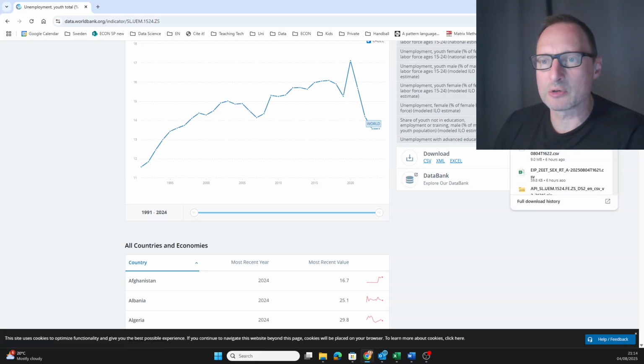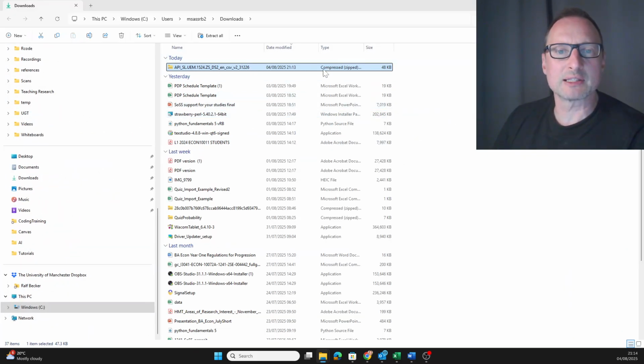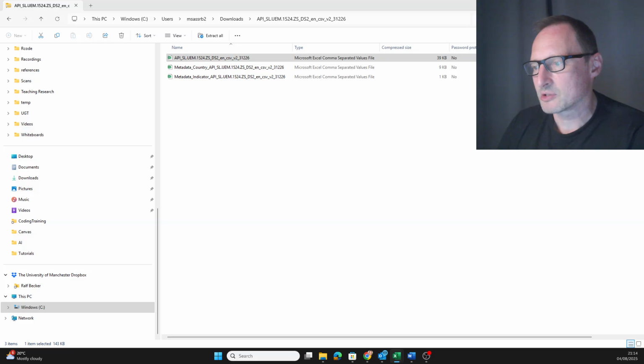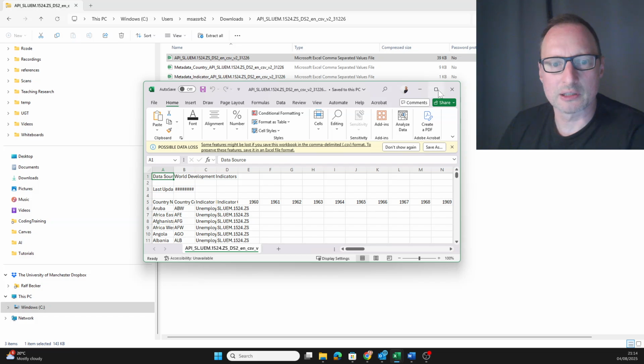So this has been downloaded. I can go in my download folder. It's here, and you see that this is actually a zip file. You double click on it, you can see what's inside, and there's some metadata. You can look at them and see that can be of interest, but the data are actually here in that first spreadsheet. So let's open that first spreadsheet, and I get that over here.